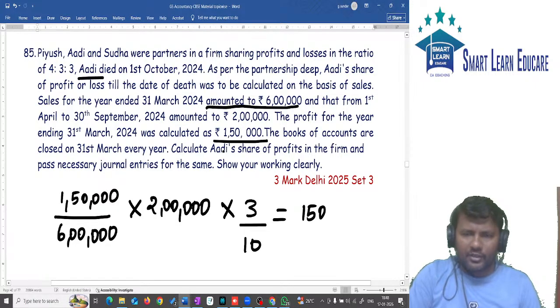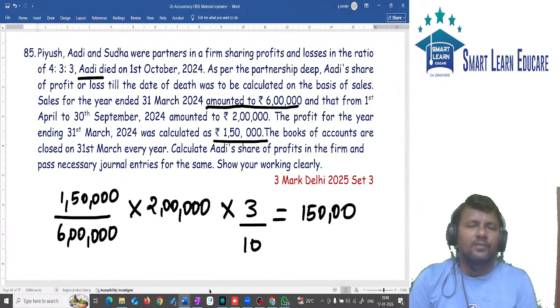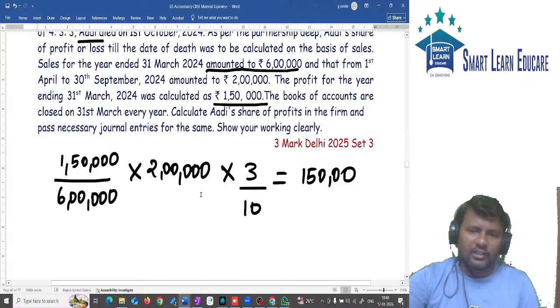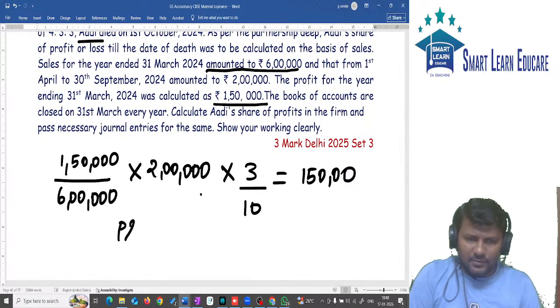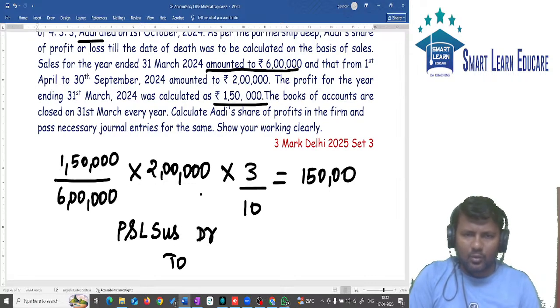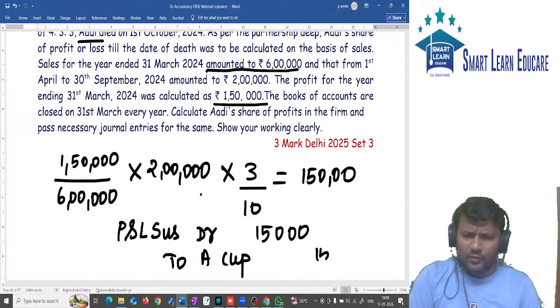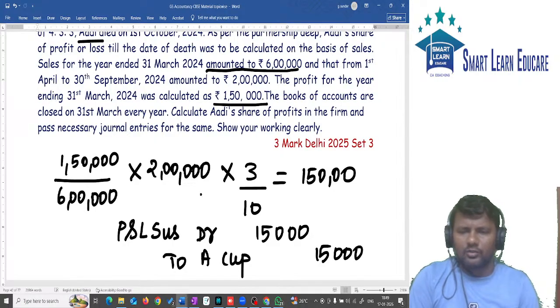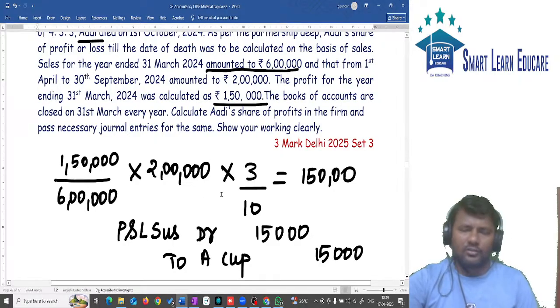15,000 is the amount of P&L suspense. For which what is the journal entry? P&L suspense account debit to A's capital, 15,000. Already we did this type of question. Now also the same type of question is solved.